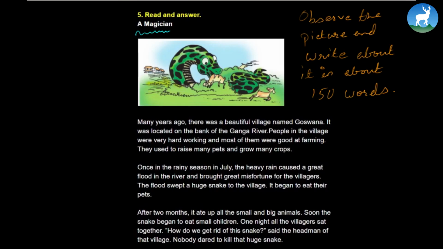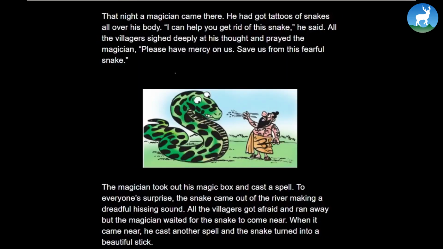One night, all the villagers sat together. "How do we get rid of the snake?" said the headman of that village. Nobody dared to kill that huge snake. That night, a magician came there. He had tattoos of snakes all over his body. "I can help you get rid of the snake," he said.